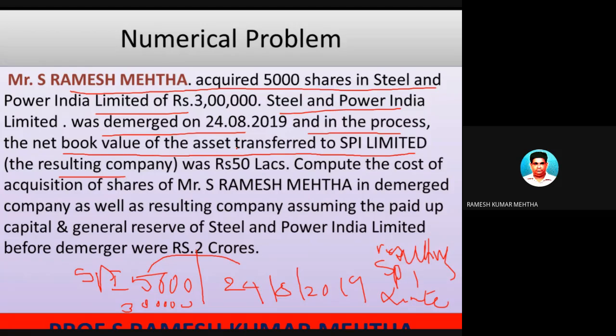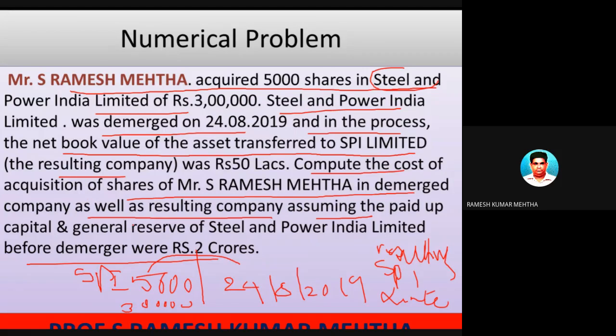Compute the cost of acquisition of Mr. S. Ramesh Kumar Mehta in the demerged company as well as the resulting company, assuming that the paid up capital before demerger was given. So this particular data is given. What is the data? Compute the cost of acquisition of shares of S. Ramesh Kumar Mehta, as well as in the resulting company.